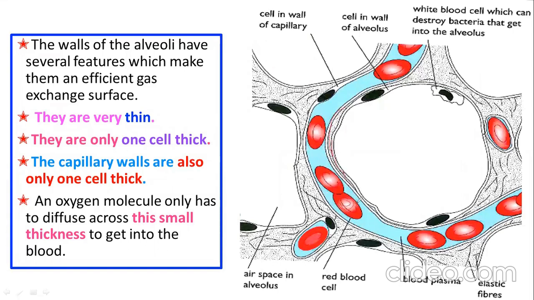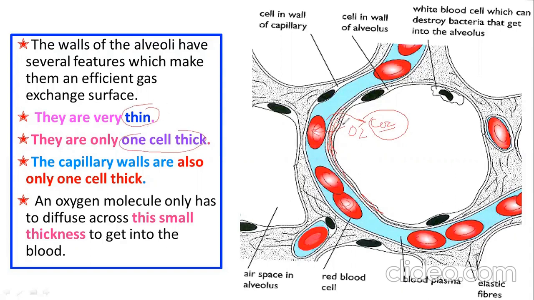Now, this is the lining of capillaries. One cell thick lining. Sorry, this is the lining of alveoli, and the lower one is the lining of the capillary. Now, this is the air space in alveoli. Oxygen will move from this alveoli to the red blood cell, and carbon dioxide will come toward this air space of alveoli, and then it will move. So it should be thin, and it is one cell thick.